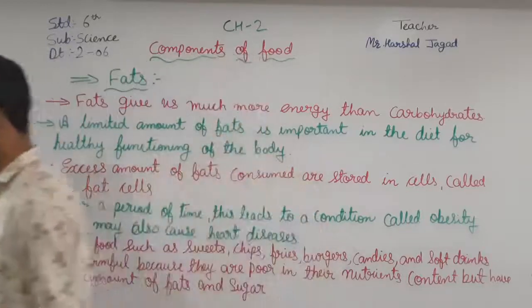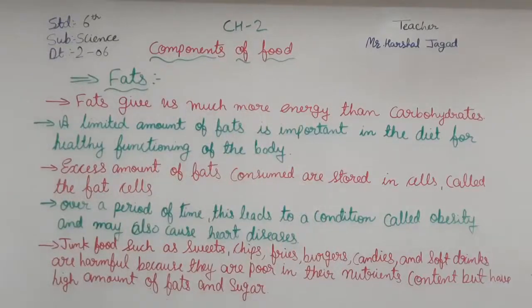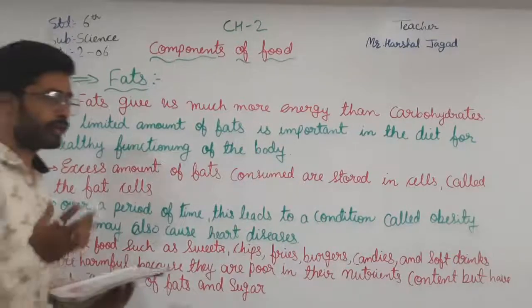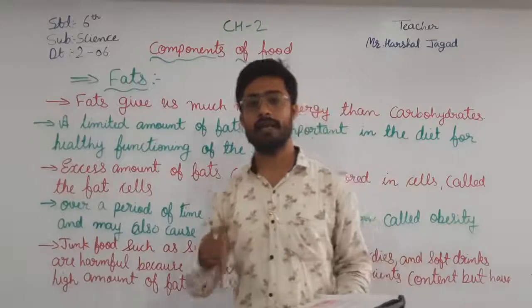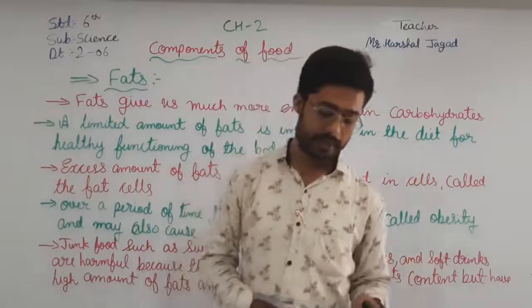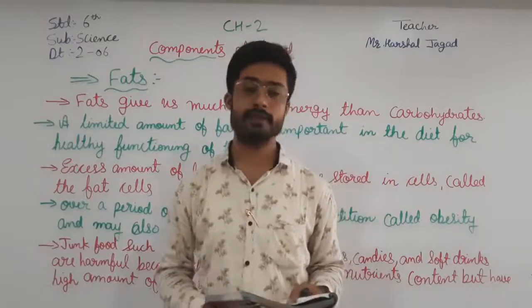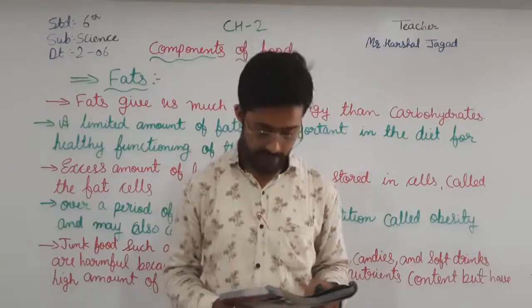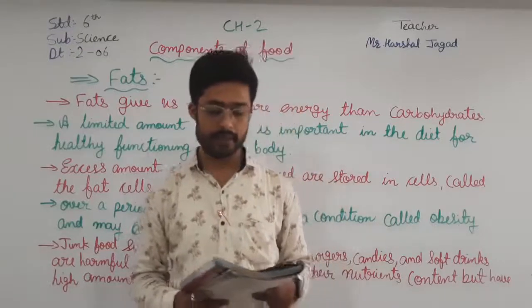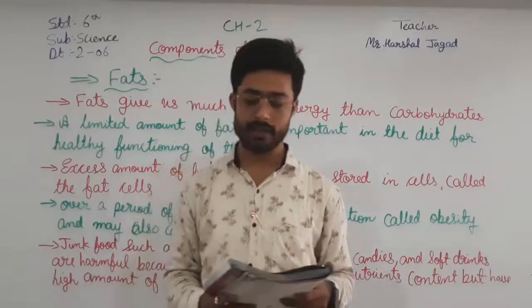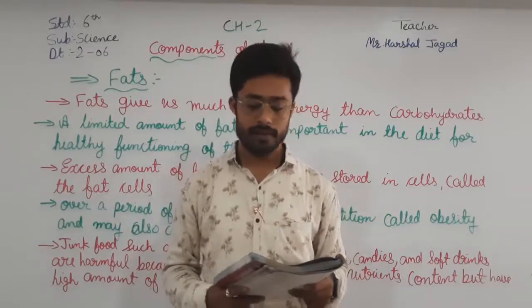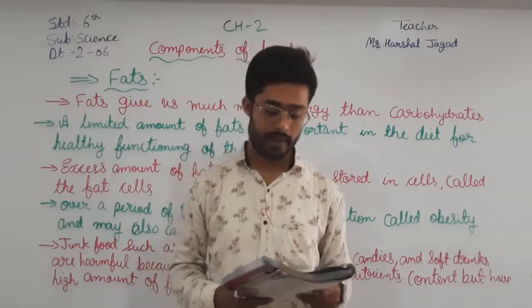Now moving further, there is an activity to know how we can find that there is a fat in the food. For that, there is an activity to test the presence of fats in the food sample. Materials needed: food sample, a sheet of filter paper, a heavy object to crush the solid food sample.